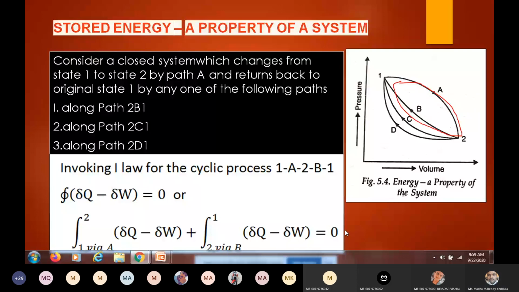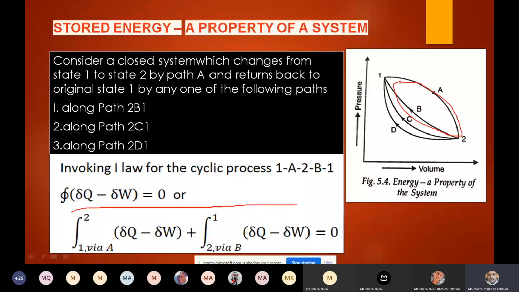Can I write like this? Please answer. For a cyclic process, we know that dou q minus dou w equals 0. If I open the cyclic process, 1 to 2 is following via A plus 2 to 1 is following via B. So dou q minus dou w. Is this equation clear or not? Please tell me. Clear, sir. If it is clear, then I can proceed.